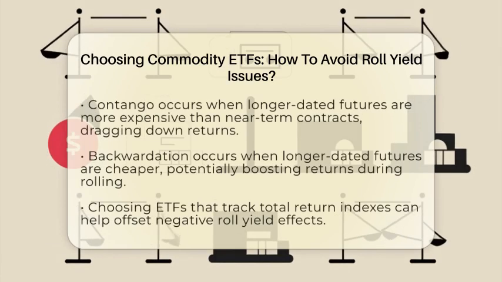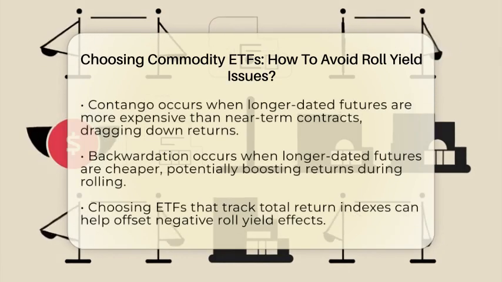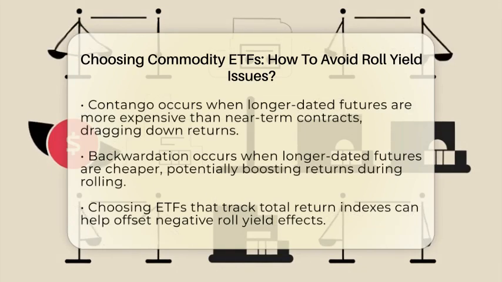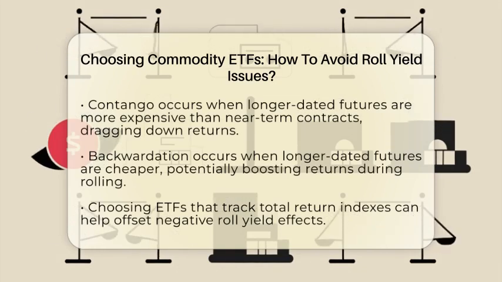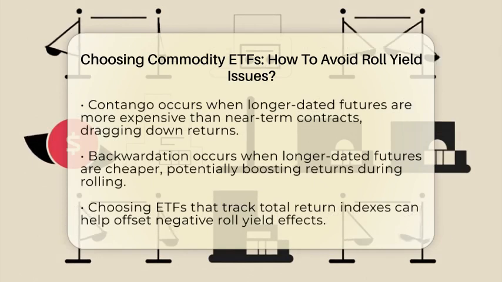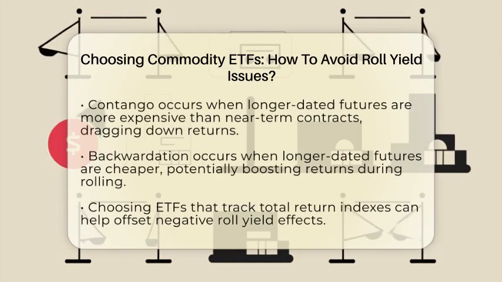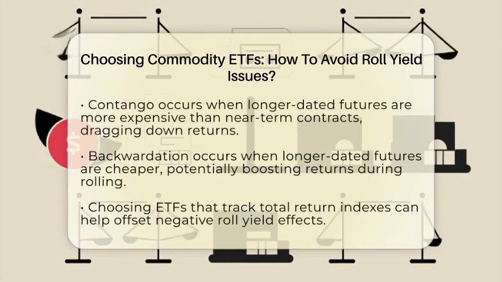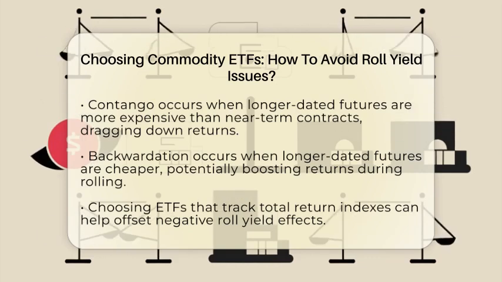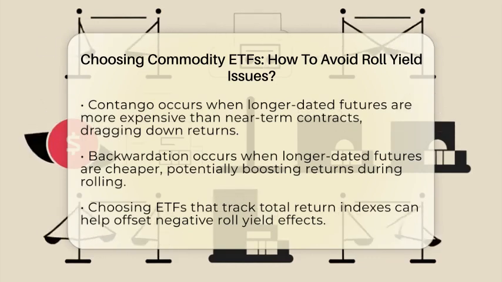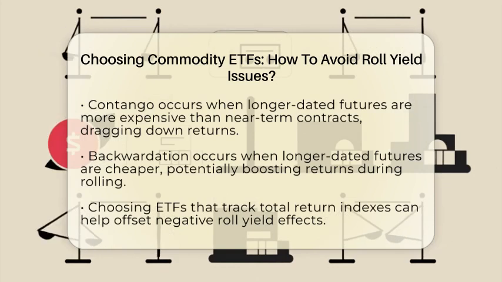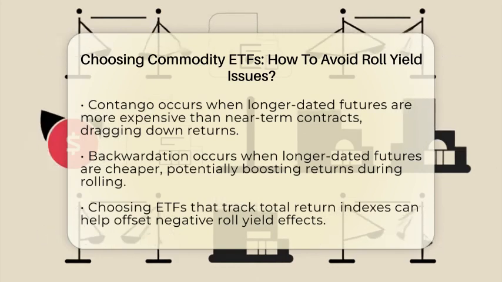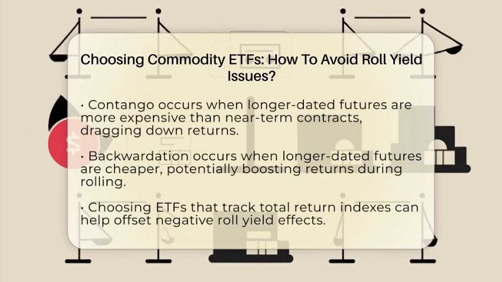When futures prices for a commodity are higher for longer-dated contracts than near-term ones, it's called contango. Rolling in contango means selling cheaper contracts and buying more expensive ones, which drags down returns. On the other hand, backwardation occurs when longer-dated contracts are cheaper than near-term ones. In backwardation, rolling contracts can actually add to your returns because you sell high and buy low.